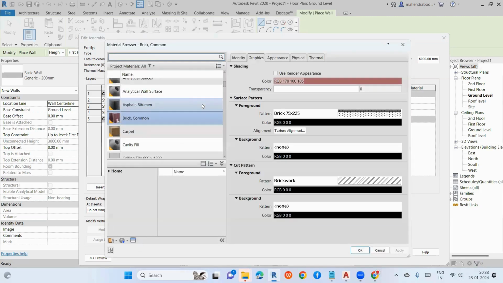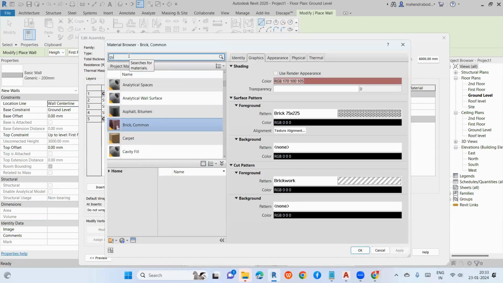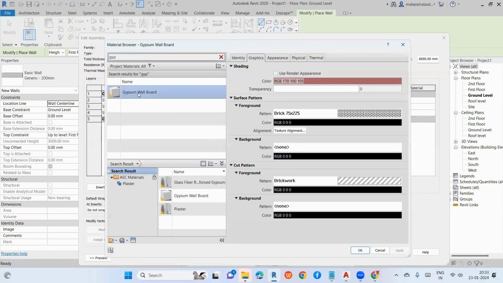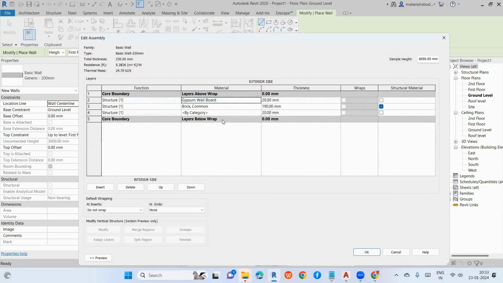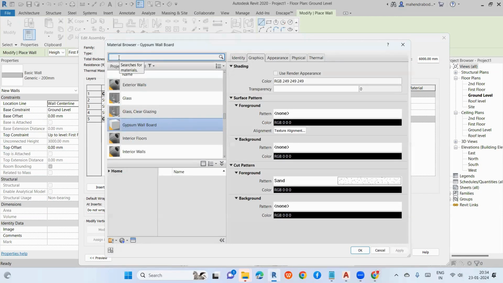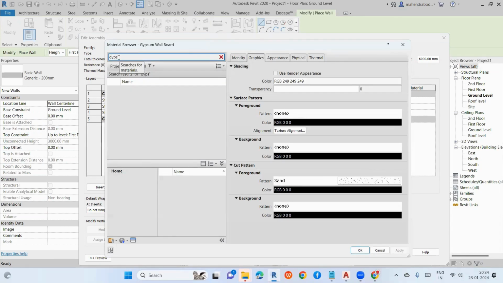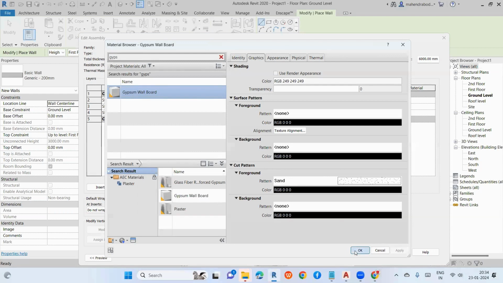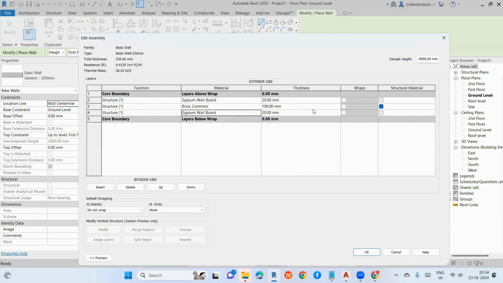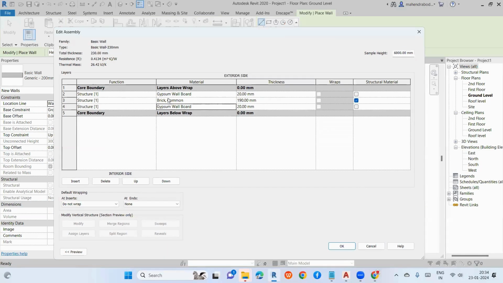For this, I'll create gypsum wallboard. So the gypsum wallboard is the plaster. Right now I've assigned the thickness and the materials.